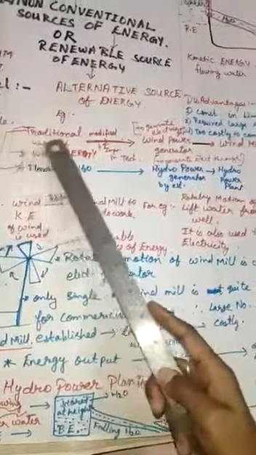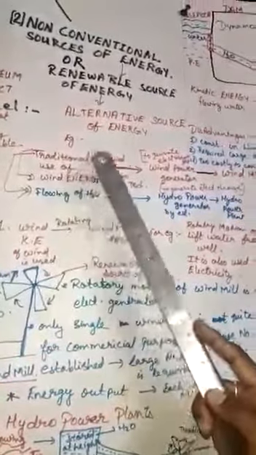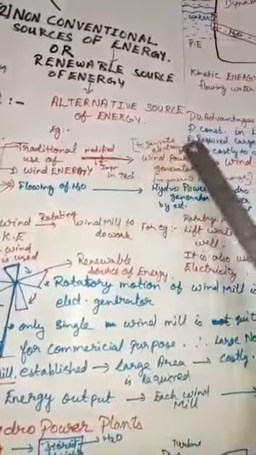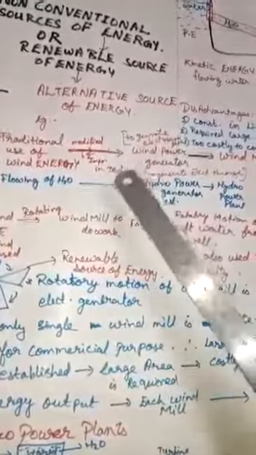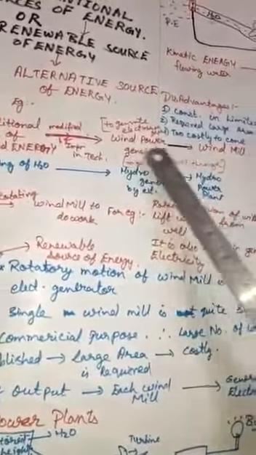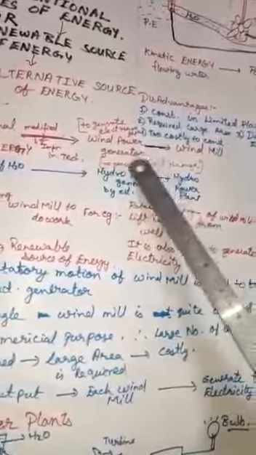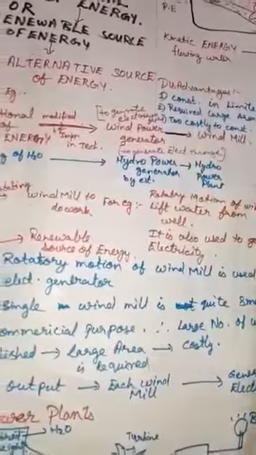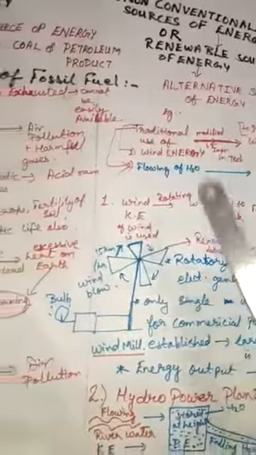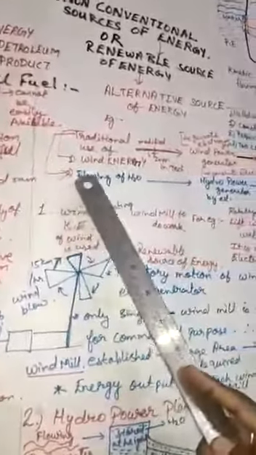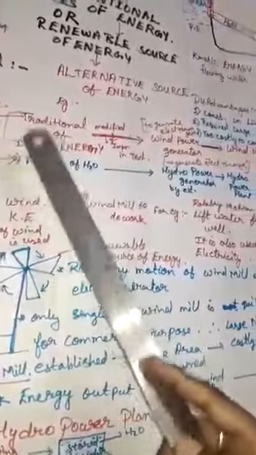The traditional use of wind energy is modified by improvement in technology to generate electricity through a wind power generator. Through this wind power generator we can produce electricity, and this is known as a windmill. In the same way, through the traditional use of flowing water.